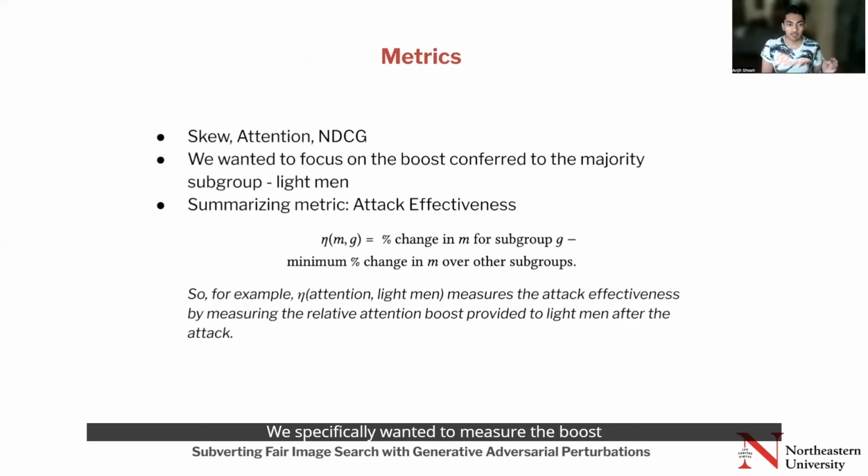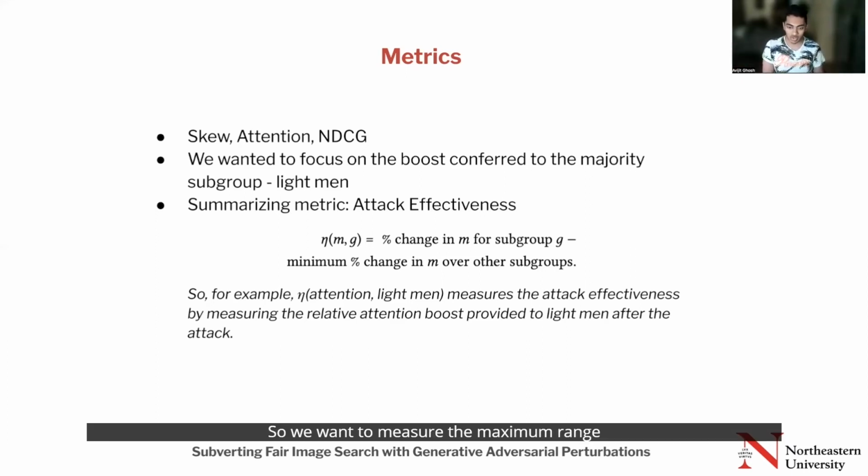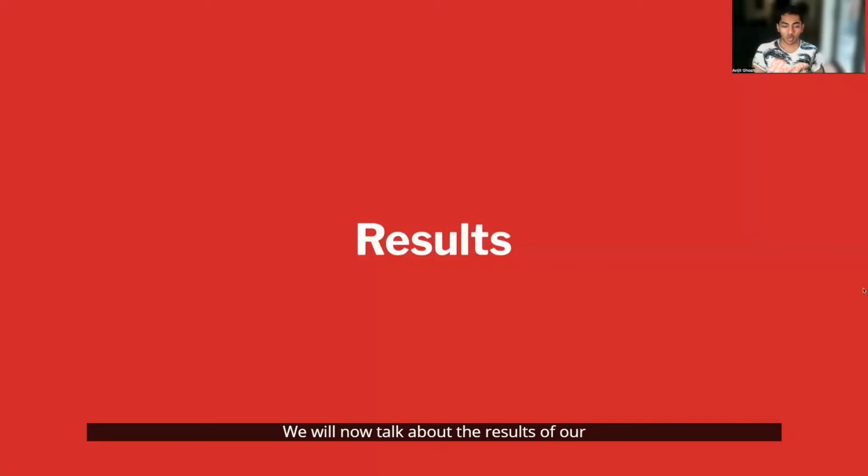We specifically wanted to measure the boost conferred to the majority subgroup in the dataset. So the subset of COCO that we have has majority light men. So we wanted to see after an attack, how much boost in the metric did light men get as compared to the worst affected subgroup. So we wanted to measure the maximum range. We will now talk about the results of our study.